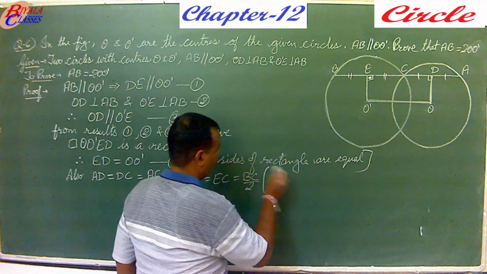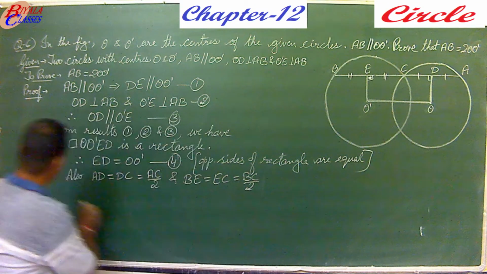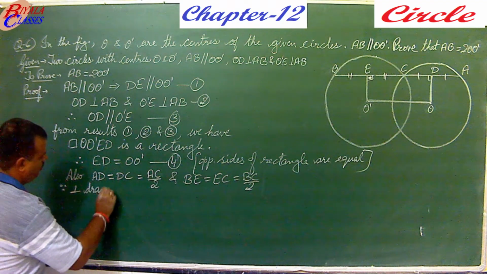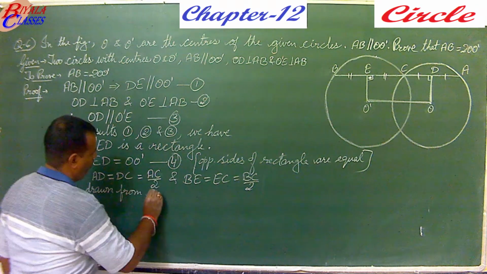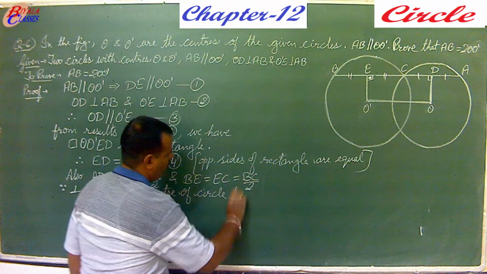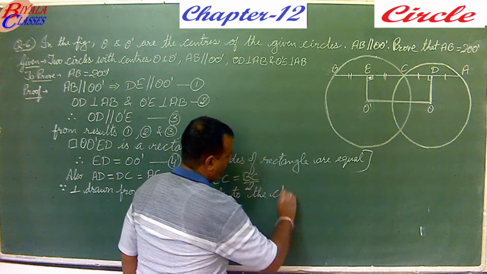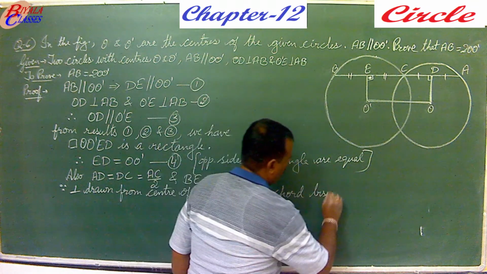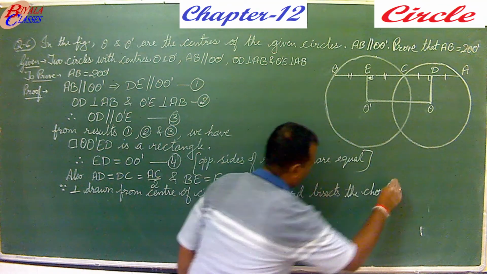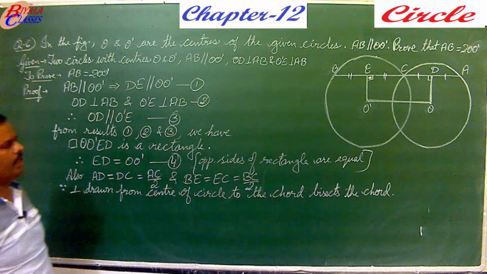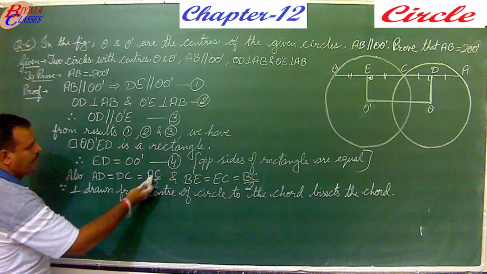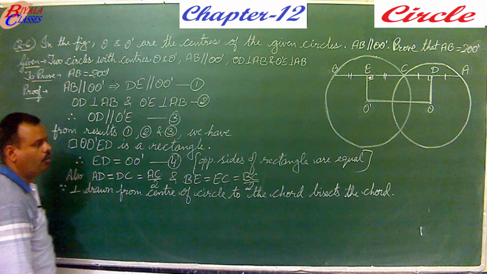Why is it so? Because the perpendicular drawn from the center of the circle to the chord bisects the chord. The perpendicular which is drawn from the center to the chord will bisect the chord. So these two parts are equal and each part is half of the whole.